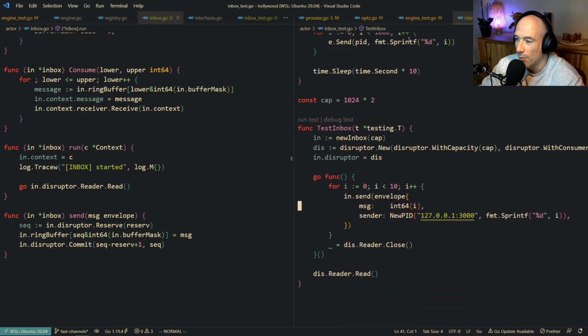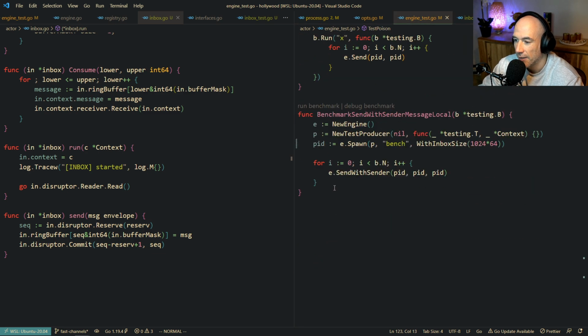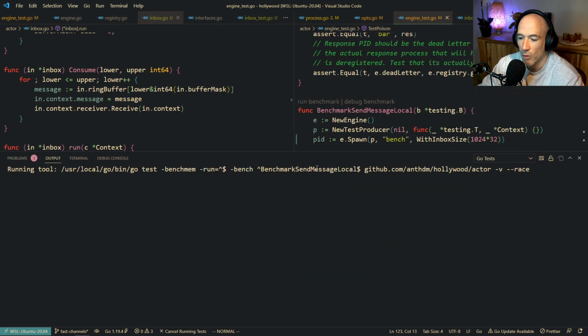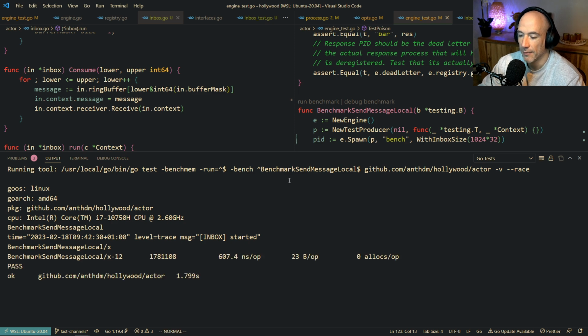And you can already see if I want to do an engine test here. Let me benchmark message local. Let's bench this real quick. Look at... what the hell's going on here?